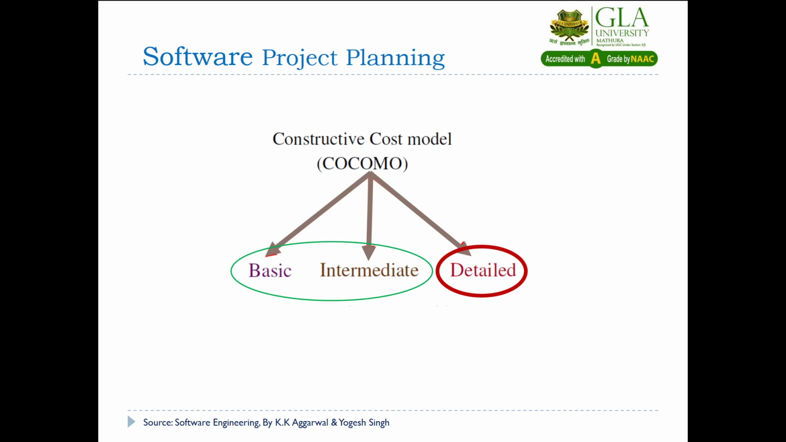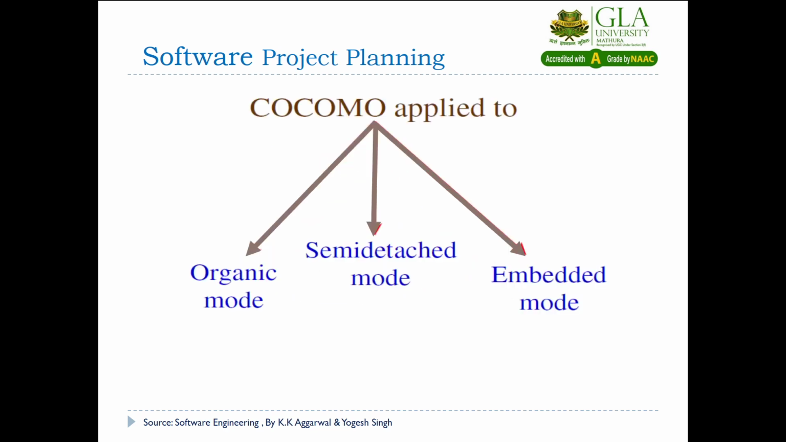This detailed COCOMO model will compute the effort and development time with the help of the formula of the intermediate COCOMO model, but it will also provide you the effort and development time according to the phase. So whatever phases we have in the software development life cycle models that you have learned already, now you will be able to compute the effort and development time for each and every phase. This model will be applied to three types of projects: organic, semi-detached and embedded mode projects.